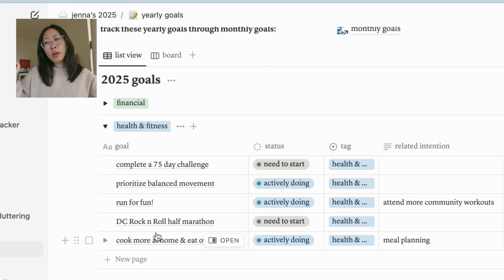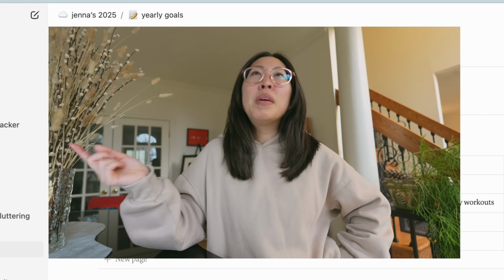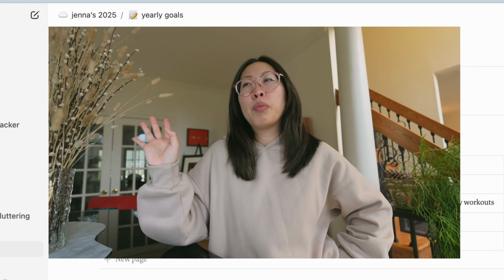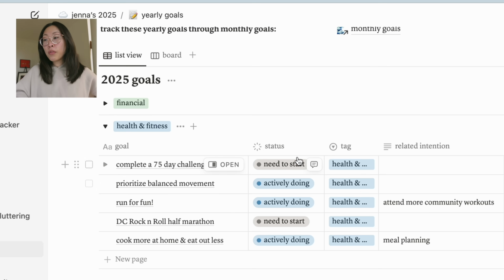The one thing I'm not on track with though is completing a 75-day challenge. I was really set on doing that in the beginning of the year, but then I realized it's actually really hard. So I'm not sure if I'll do that this year. I'm still going to try, maybe mid-year or when I feel like I have a good sprint of not having any travel. Travel is what makes it hard, honestly. So that's where we're at with our health and fitness goals. Other than that, everything else we're actively working towards.